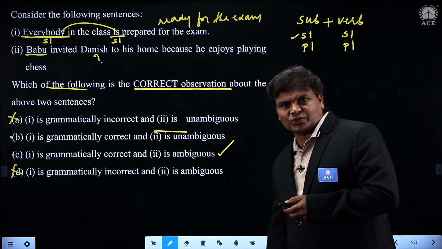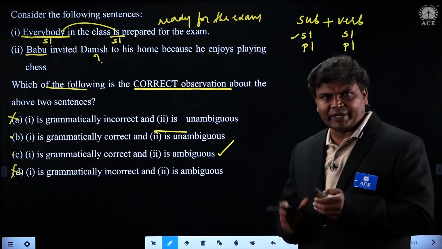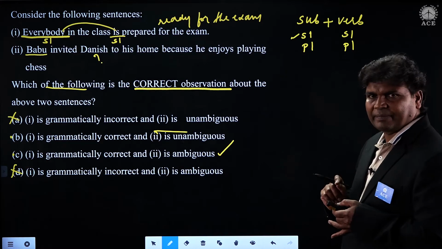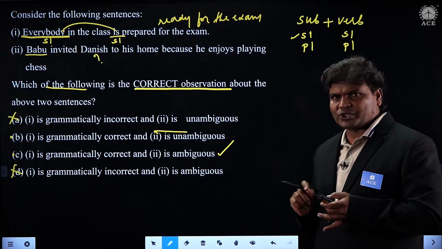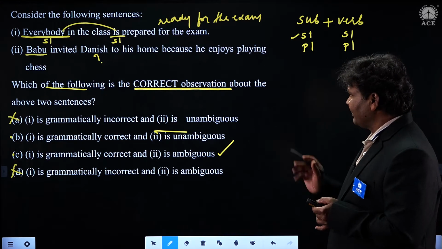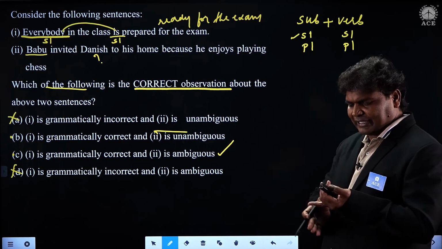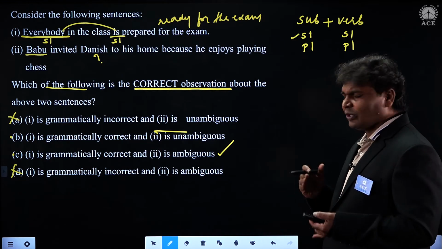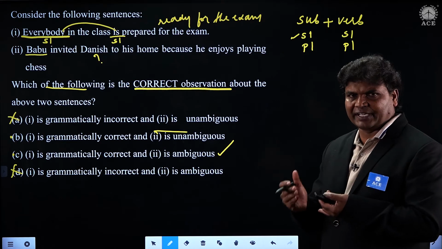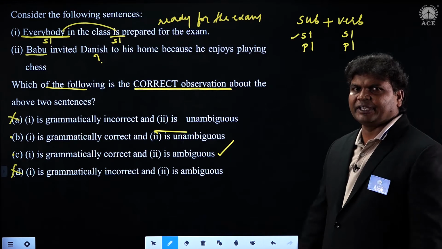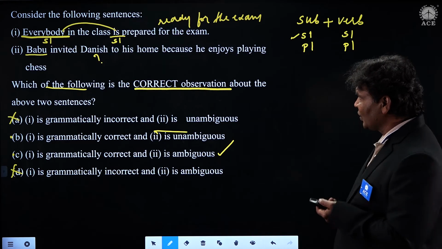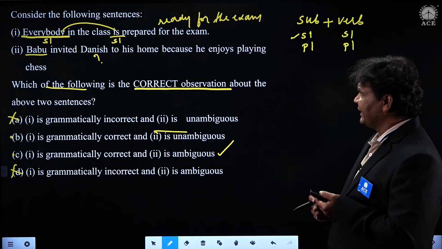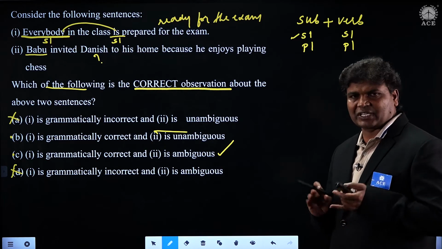I suppose you have understood the query here, students. This seems to be a little bit new question that appeared this year. Grammatically, right, no problem. But when we come to a little bit of observation or reasoning, then we need to check both the sentences. The first sentence, everybody is prepared for the exam, is grammatically correct.